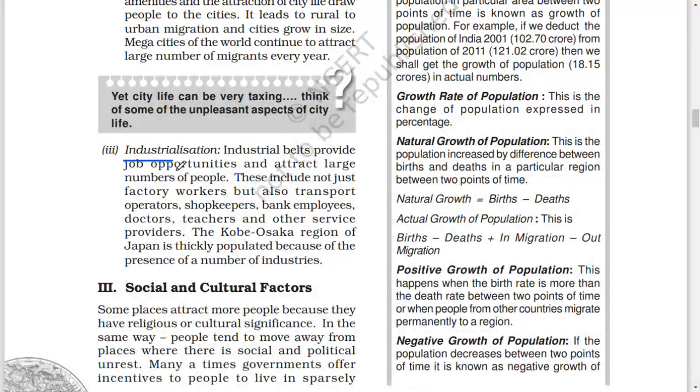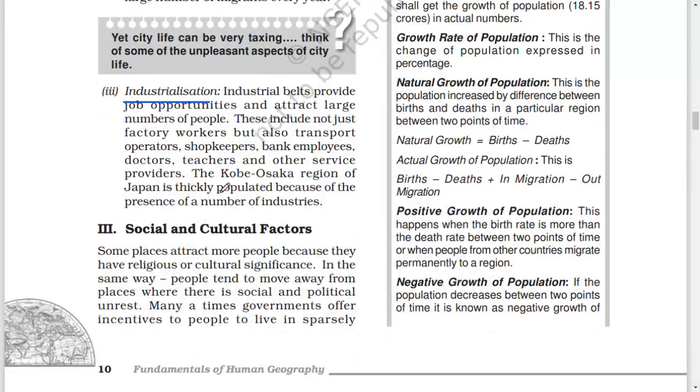3. Industrialization. Industrial belt provides job opportunities and attract large numbers of people. This includes not just factory workers but also transport operators, shopkeepers, bank employees, doctors, teachers, and other service providers. The Kobe Osaka region of Japan is thickly populated because of the presence of a number of industries.